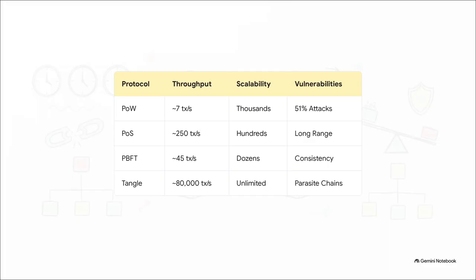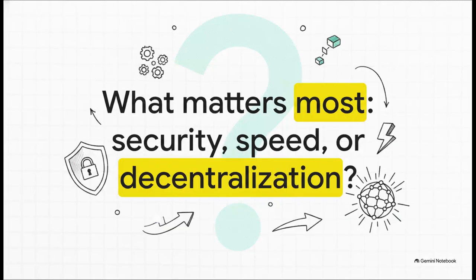So let's bring it all together. Whether we're talking about the massive energy drain of proof of work, the complex loopholes of proof of stake, the limited scalability of PBFT, or even the highly experimental risks of the tangle, the reality is there is no perfect system. When it comes to distributed consensus, you're basically looking at a menu of trade-offs between speed, security, and true decentralization. Which brings us to our final question today.